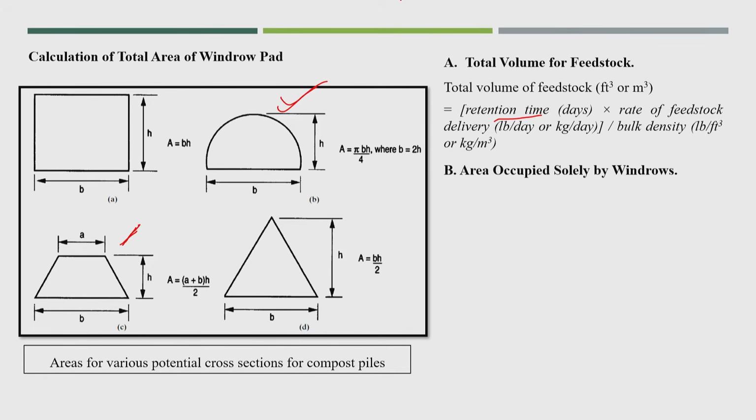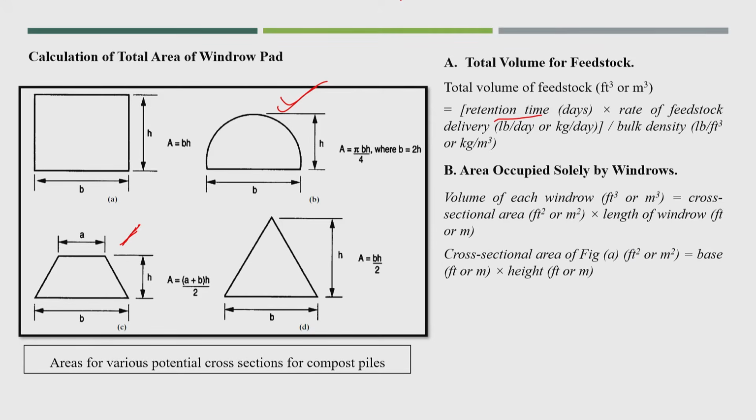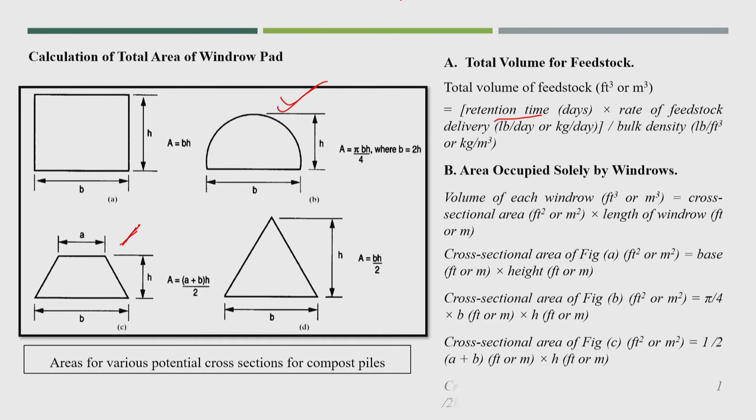Similarly, we can calculate the area occupied solely by windrows. That is calculated by the cross-sectional area of that pile multiplied by the length of the windrow. You see here there are different ways we calculate the cross-sectional area. Like in figure A, simple length times width times height is possible, and similarly for figure B, figure C and figure D. So, we can calculate how much area is occupied by the windrow.